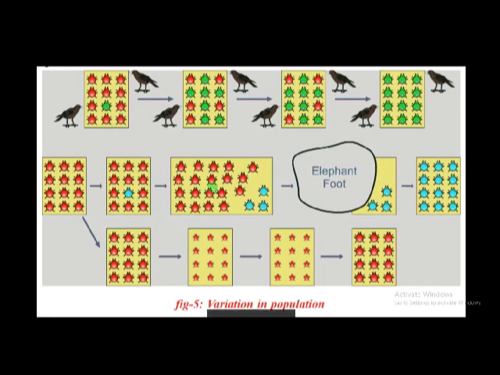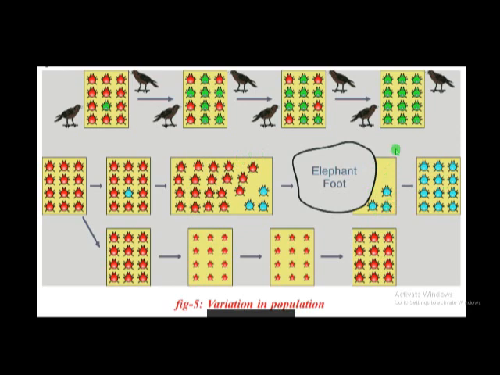The population somewhat increases, and if an elephant is going along that route, and by chance places its foot on the leaf, and all the red colored insects die, only the blue colored ones survive, and their population increases.